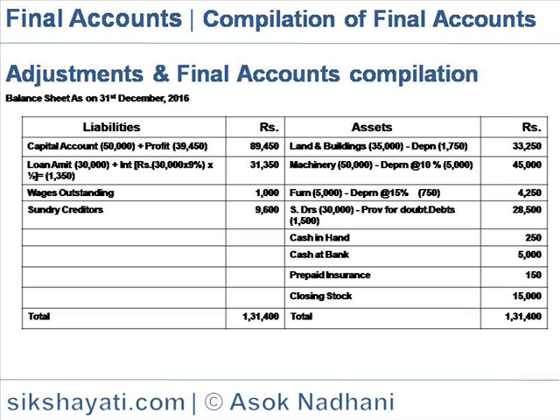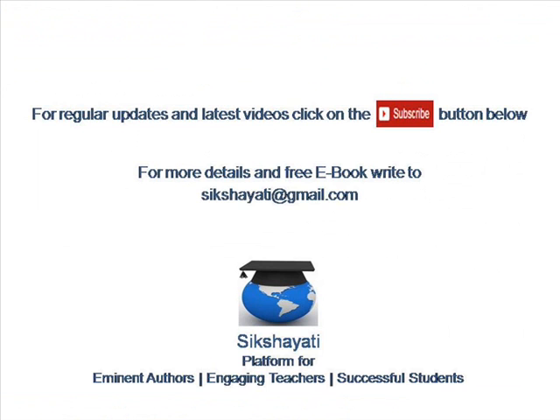Sundry debtors is 30,000 minus provision for doubtful debts 1,500, so the net is 28,500. Cash in hand is 250. Cash at bank is 5,000. Prepaid insurance is 150. Closing stock is 15,000. So the total of debit and credit in the balance sheet is 1,31,400.